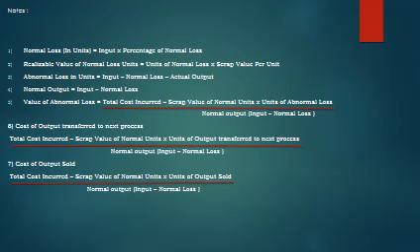These are some of the working notes you have to make: normal loss, realizable value of normal loss, abnormal loss, normal output, value of abnormal loss, cost of output transferred to next process, cost of output sold. These are some formulas I have written here. You apply these formulas to solve the problems. Maximum 7 to 8 working notes.